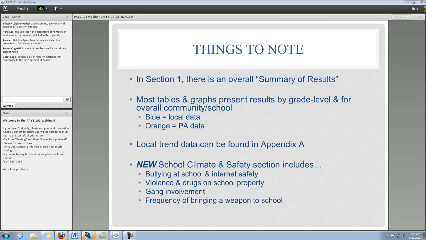So next I'm going to turn it over to Stephanie, where she's going to talk to you a little bit more about the different steps to thinking through your data.